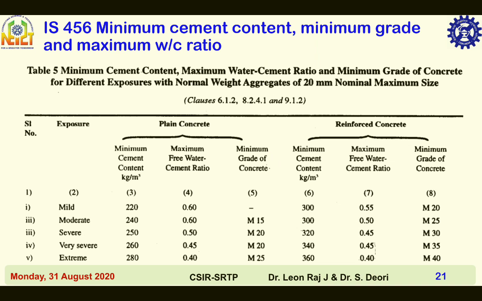Extreme condition is that surfaces of members in the tidal zone, and members in direct contact with liquid or solid aggressive chemicals. Example, offshore structures and chemical storage units. As exposure condition varies from mild to extreme, the grade of concrete should be increased from M20 to M40.